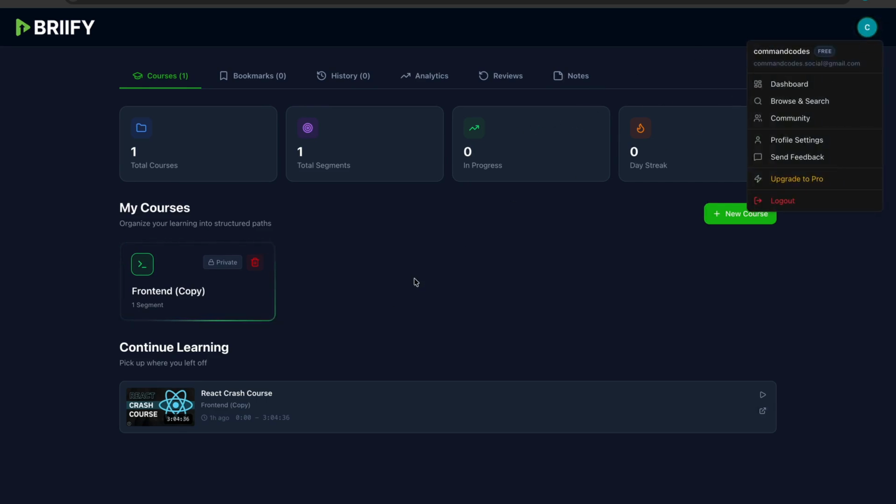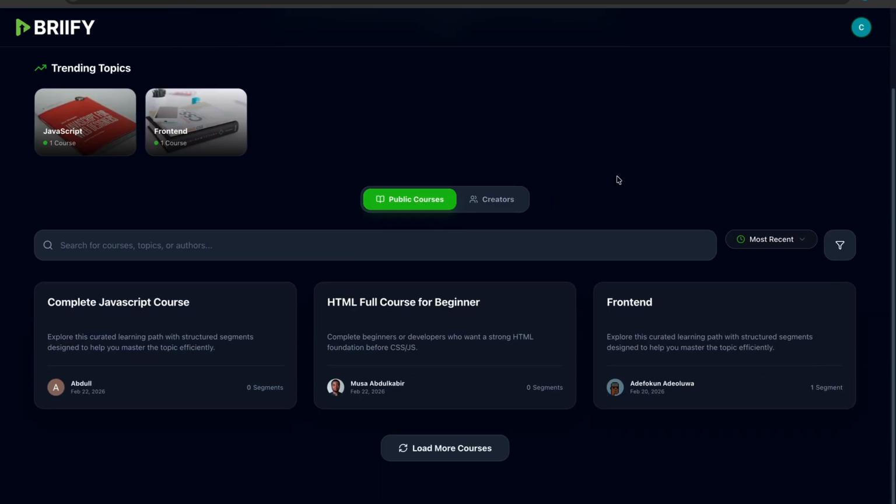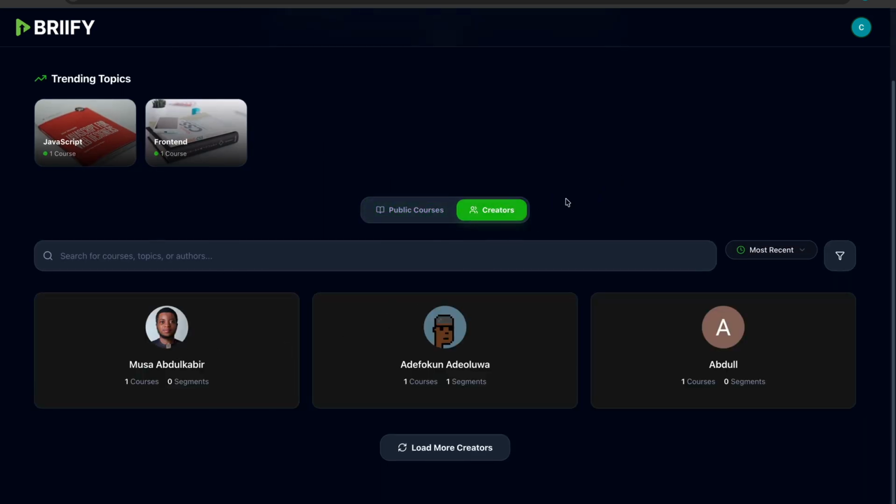So, this literally does not affect the original one. The original one is for the person that created it. If the person deleted that, it won't affect your own personal one. And if you delete your own, it won't affect the initial course you copied from. So that's just it. You can also view creators.